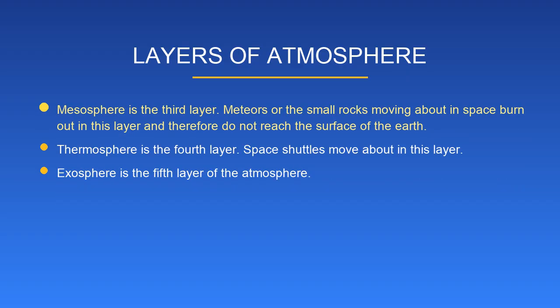Mesosphere is the third layer. Meteors or the small rocks moving about in space burn out in this layer and therefore do not reach the surface of the Earth. Thermosphere is the fourth layer. Space shuttles move about in this layer. Exosphere is the fifth layer of the atmosphere.